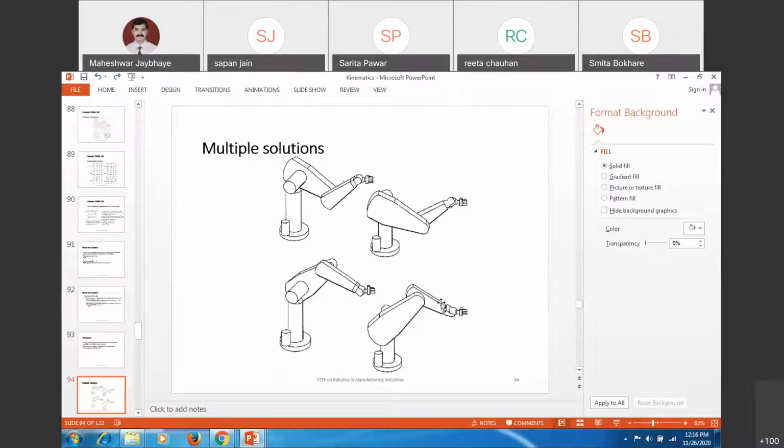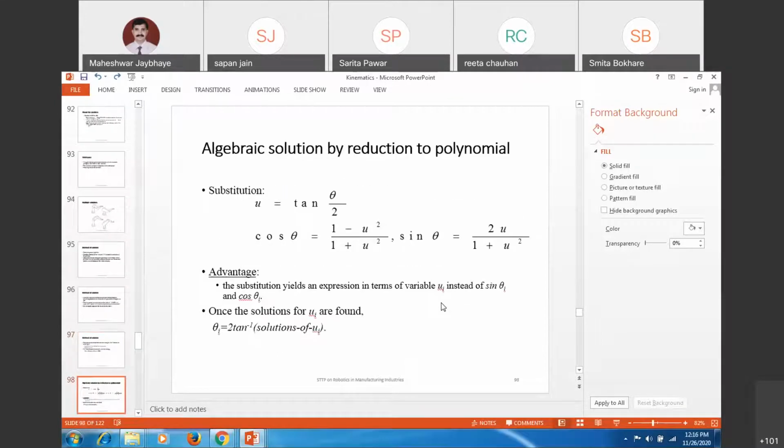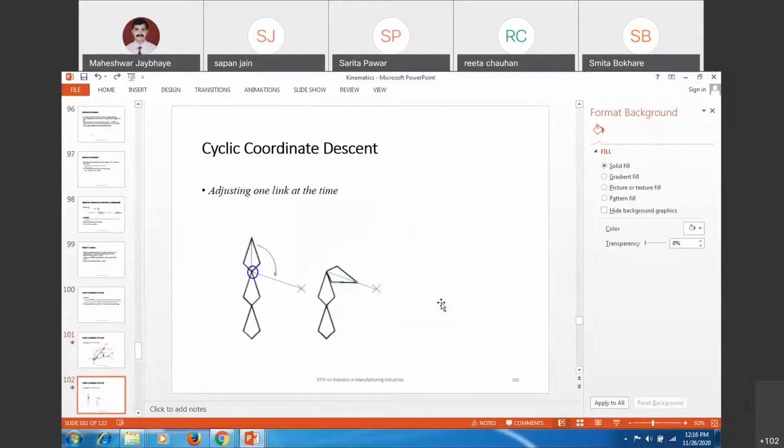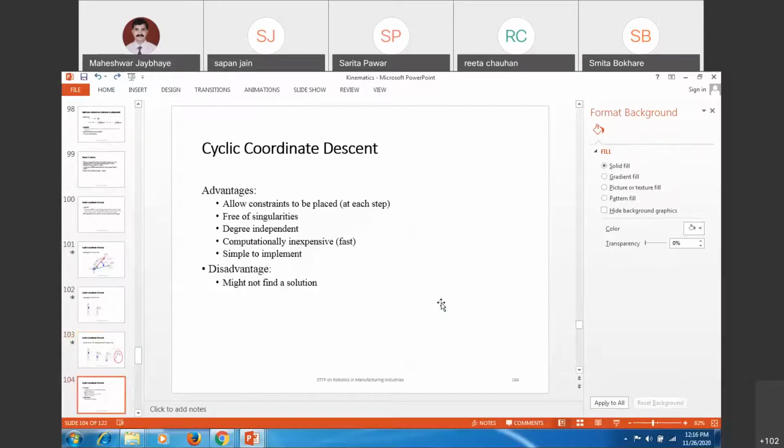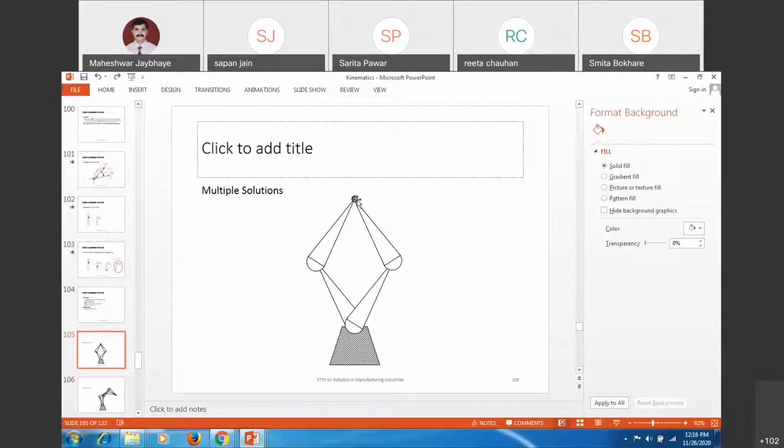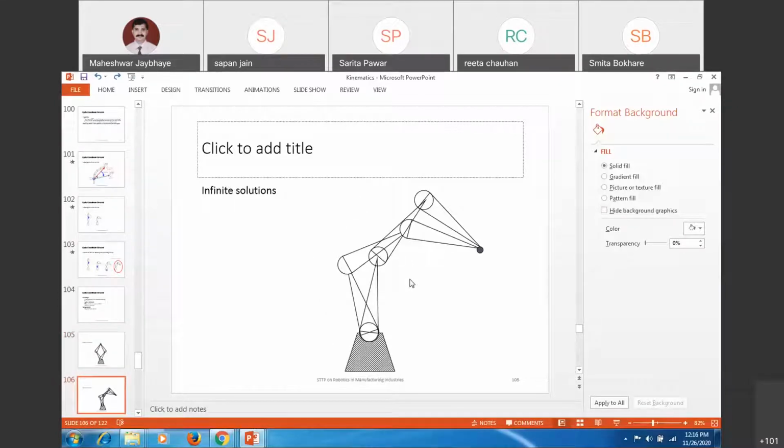So for the positions which are being achieved, you will get multiple solutions in the inverse kinematics. Those solutions can have different arrangements which can be controlled to reach that target position. Either my robot links will be in this fashion or in this fashion. So I can have flexibility: whatever space is available, accordingly I can control these and reach the target position. That advantage we are picking up in inverse kinematics, so you can get a number of solutions for reaching the same target position.